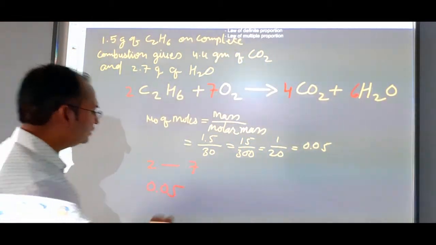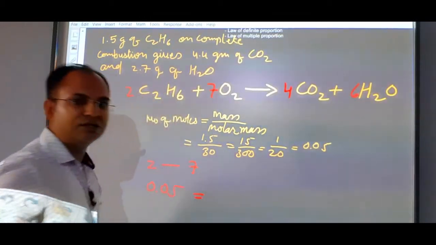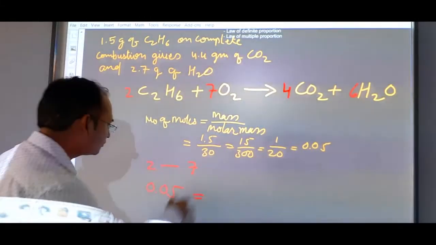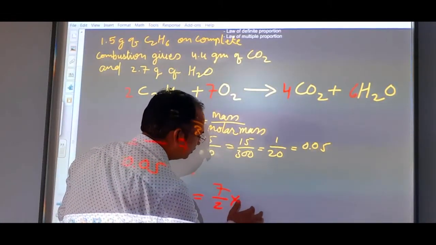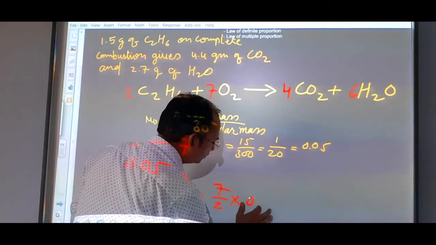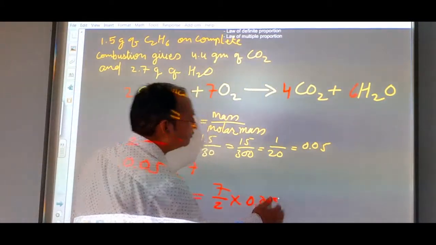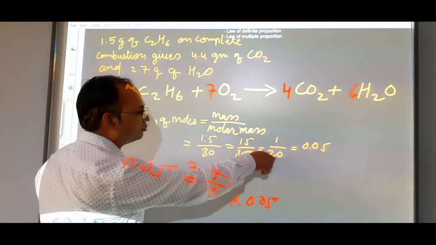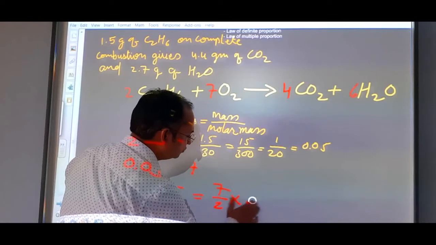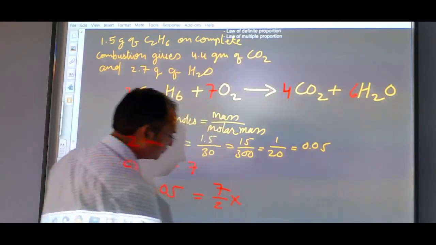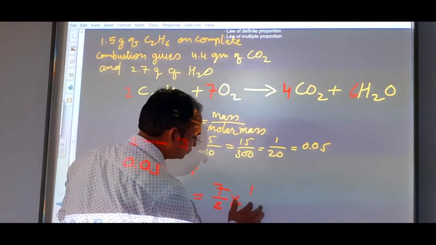So we can count it. For 0.05 it will be 7 upon 2 multiplied by 0.05, or instead of 0.05 we can write 1 upon 20 here. It will be easy for you in calculation. 1